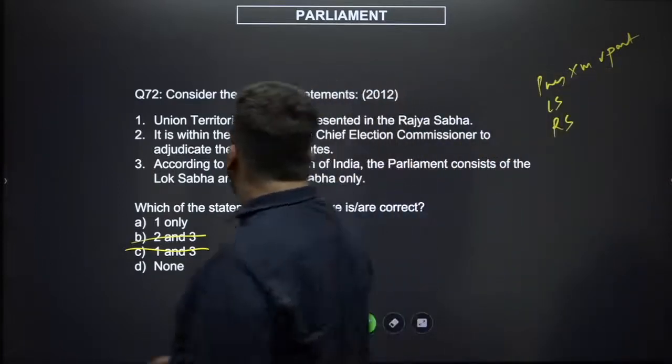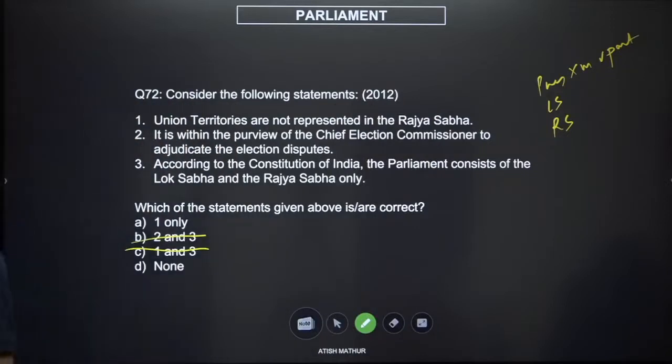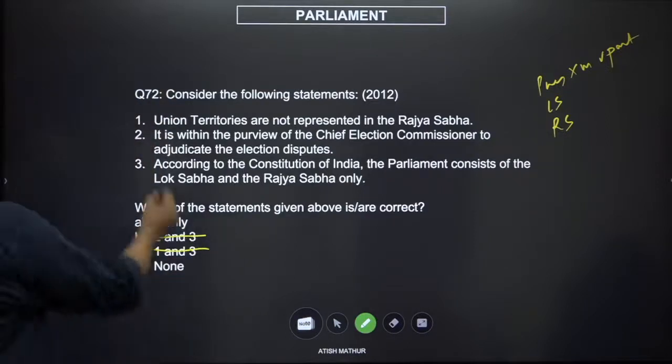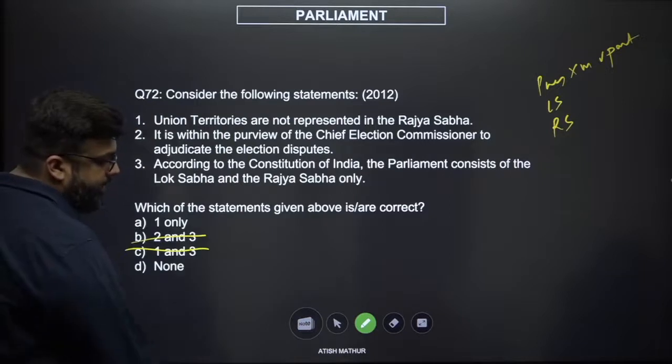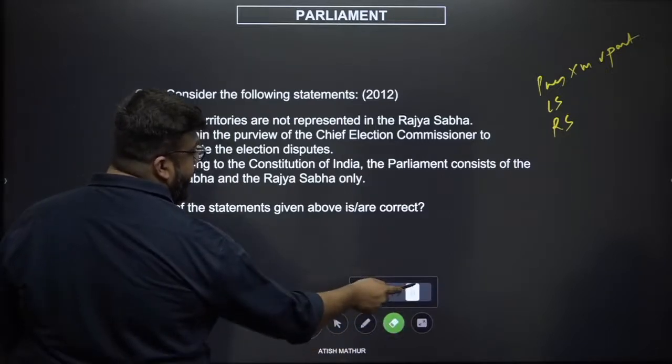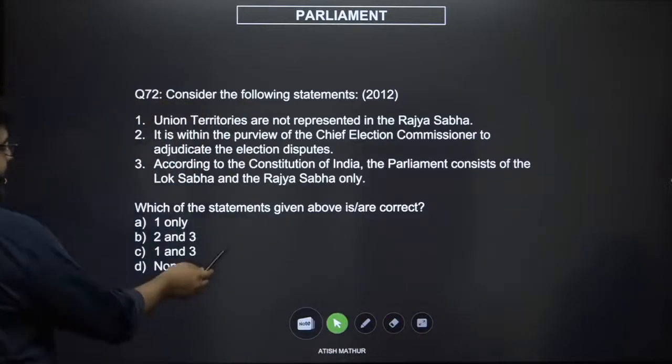So union territories are not represented in the Rajya Sabha. Are all union territories not represented? No. Union territories with legislative assemblies are. For example, Delhi has 1 Rajya Sabha seat. So Delhi is represented. Delhi is a union territory with a legislative assembly. The answer should be D, none.